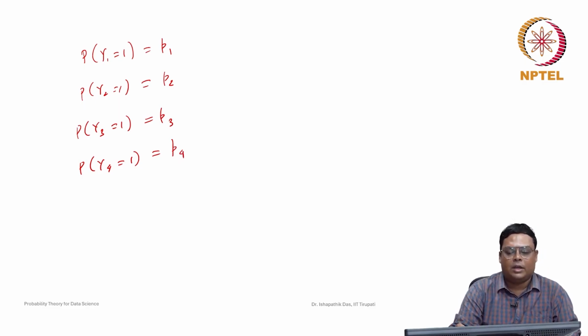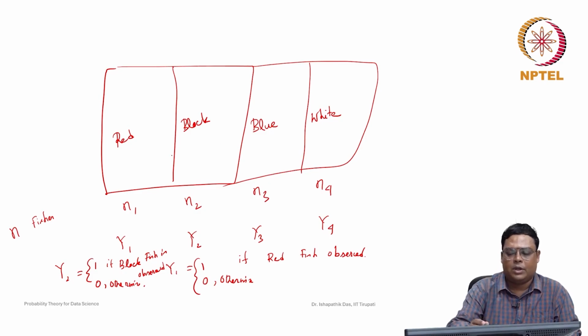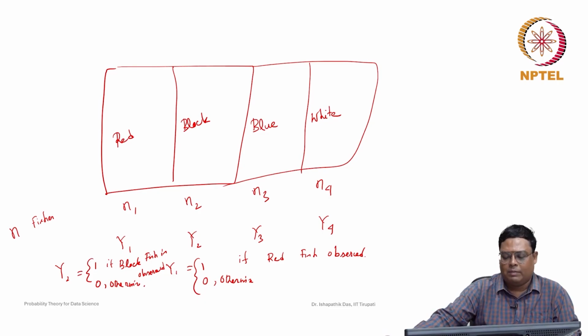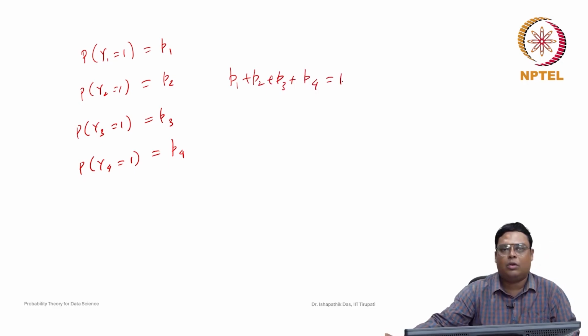Whatever fish comes, it will be one of them. This is the assumption that in the pond the fish are red, black, blue or white. So they are mutually exclusive and also exhaustive. All the fishes are of this type only. In that case, p1 plus p2 plus p3 plus p4 should be equal to 1.